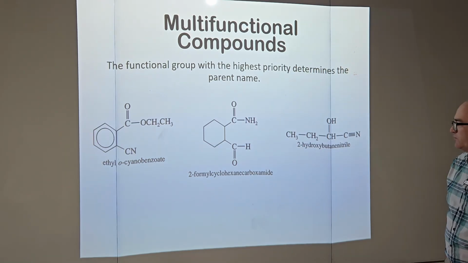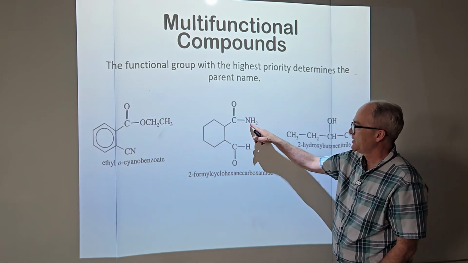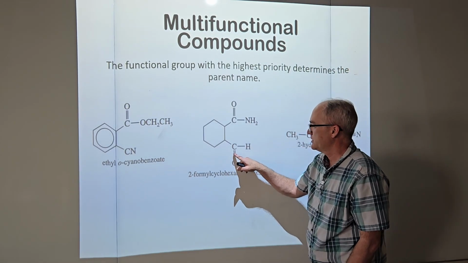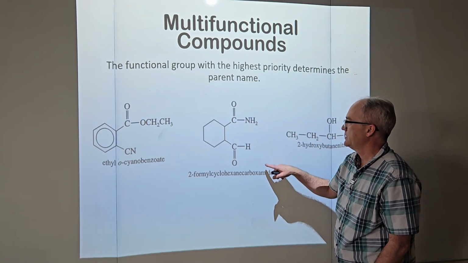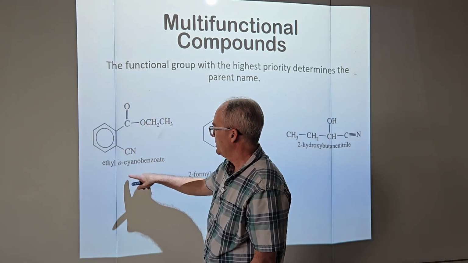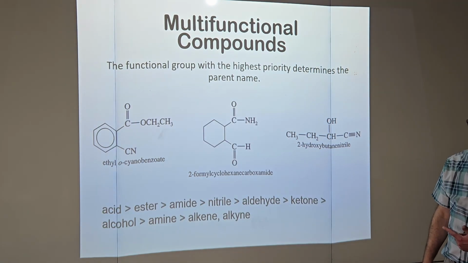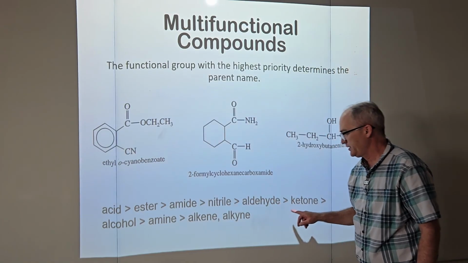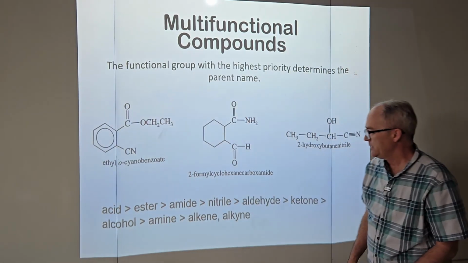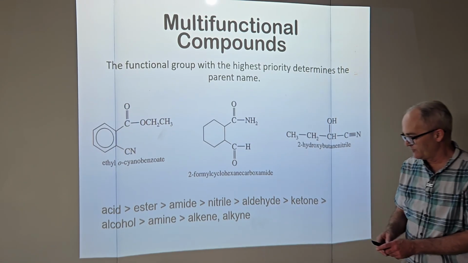So this one's fairly straightforward. 2-hydroxybutanenitrile. Aldehyde looks to me, no, this is the acid derivative, and they're naming this 2-formylcyclohexanecarboxamide. Ethyl ortho-cyanobenzoate. There's the benzoate. I should have pulled this up at the beginning. Acid, ester, amide, nitrile, aldehyde, ketone, alcohol, amine, alkene, alkyne. Probably put a comma in, right? Alkyl halide somewhere down there.